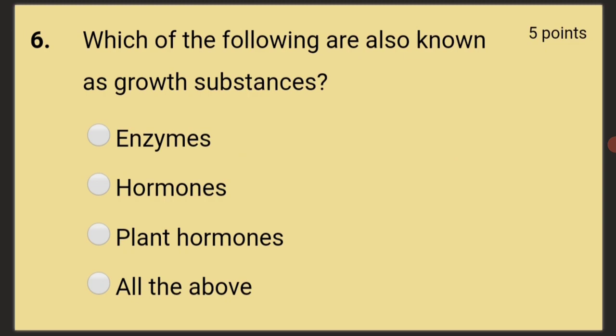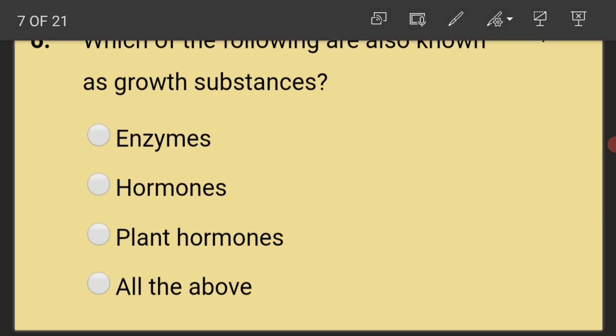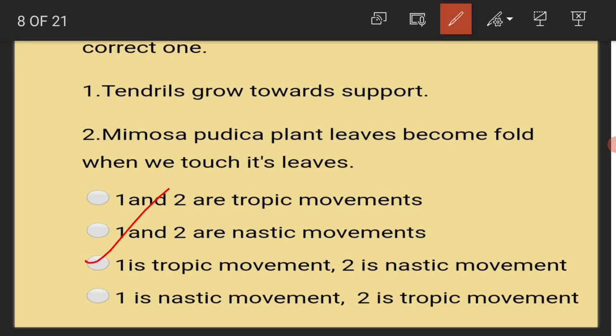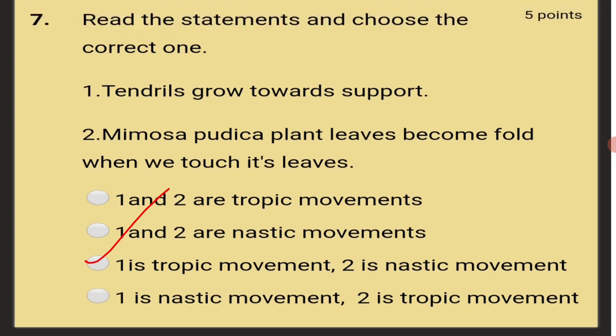Which of the following are also known as growth substances? Plant hormones. Read the statements and choose the correct one. Tendrils grow towards support. Mimosa pudica plant leaves become folded when we touch its leaves. First one is tropic movement, second one is nastic movement. Tendrils growing towards support comes under thigmotropism, so it is a tropic movement, and folding of Mimosa pudica plant leaves is the best example of nastic movements.